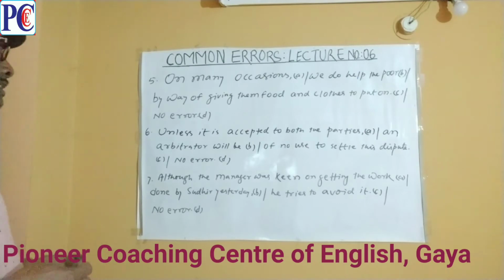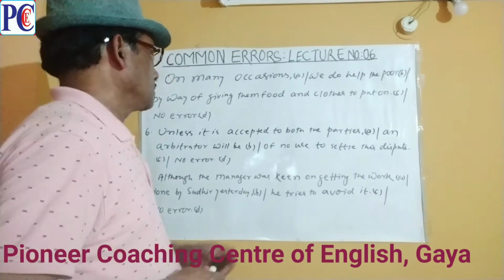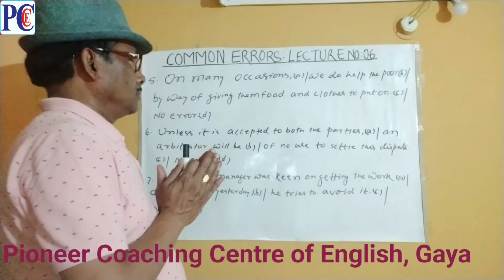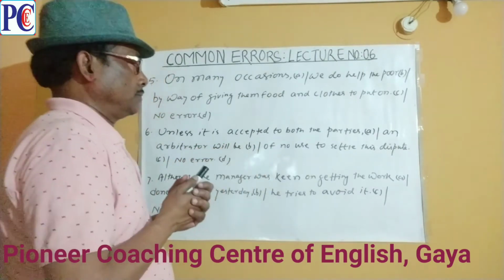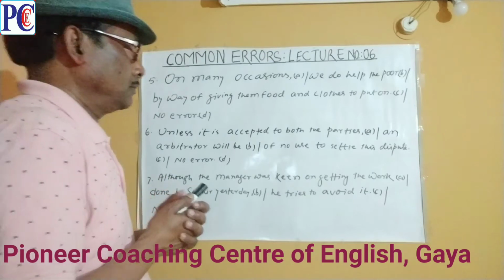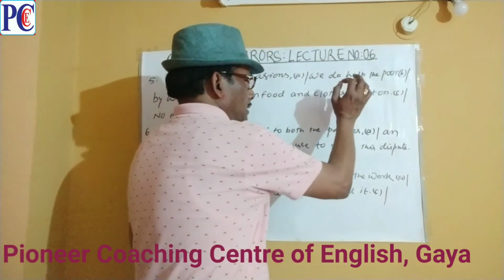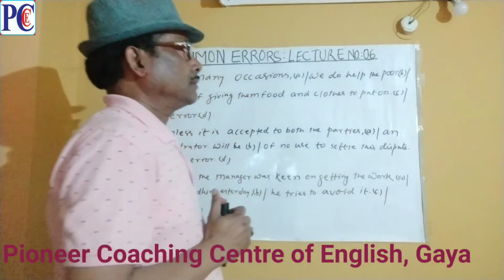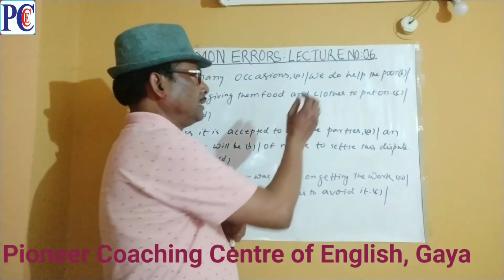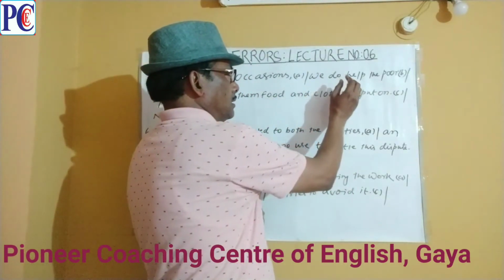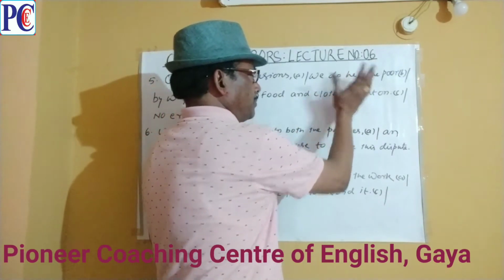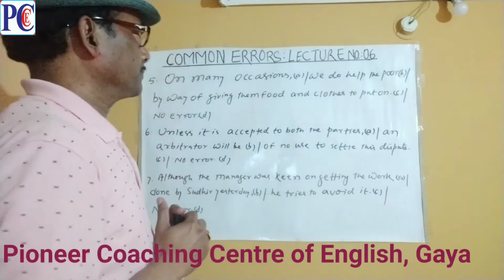Now come to sentence number 5. On many occasions, we do help the poor. Yes, here helping पर थोड़ा stress है speaker का. That is why he is using auxiliary verb do plus main verb 1. It is correct.